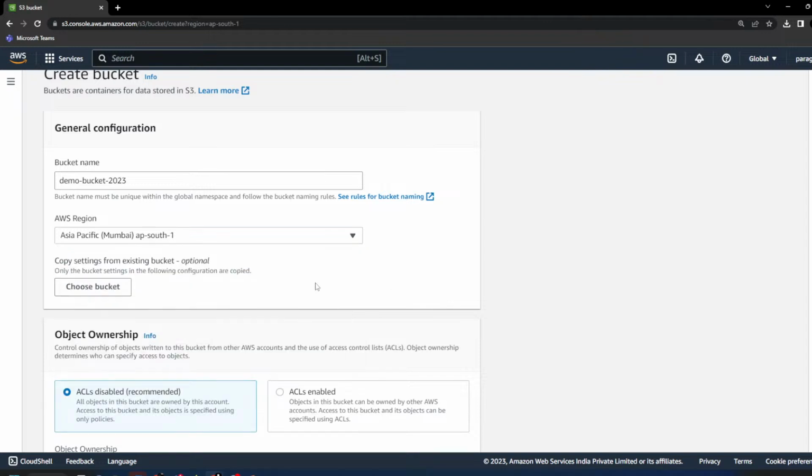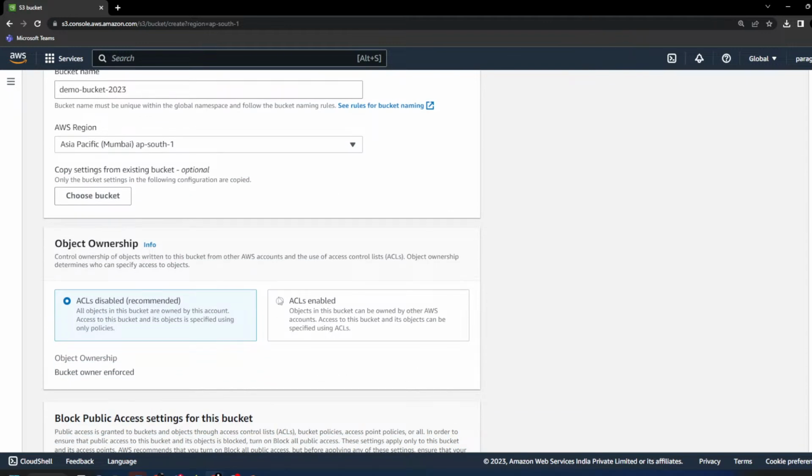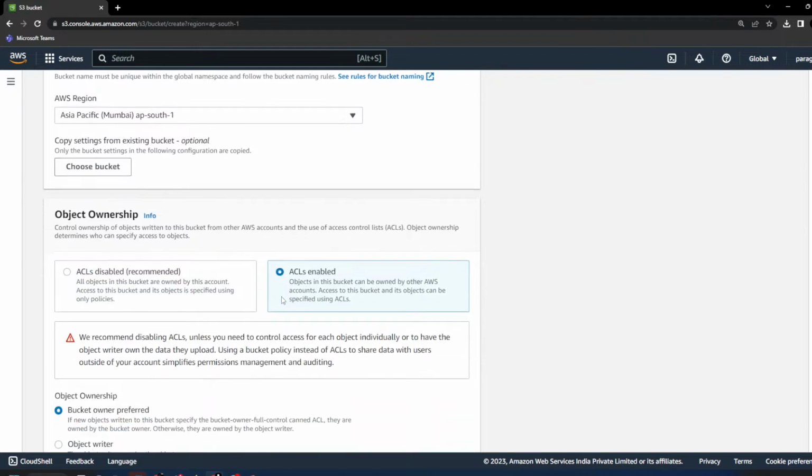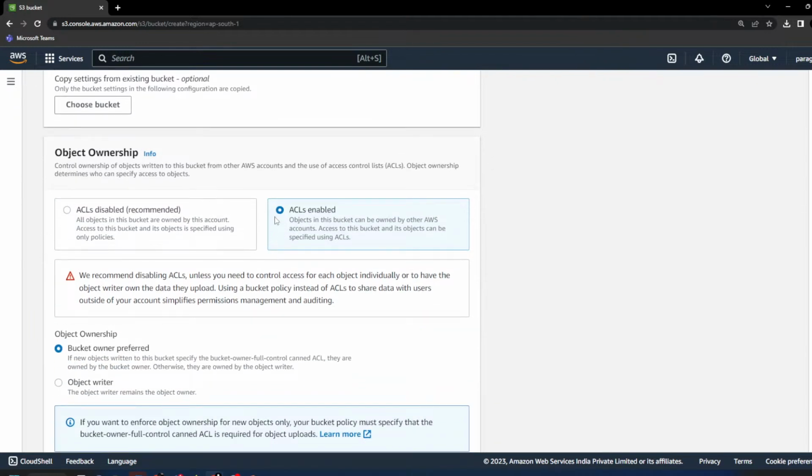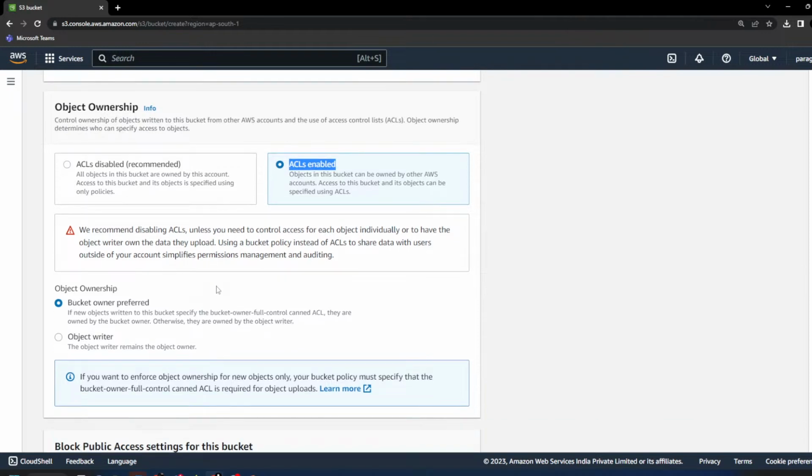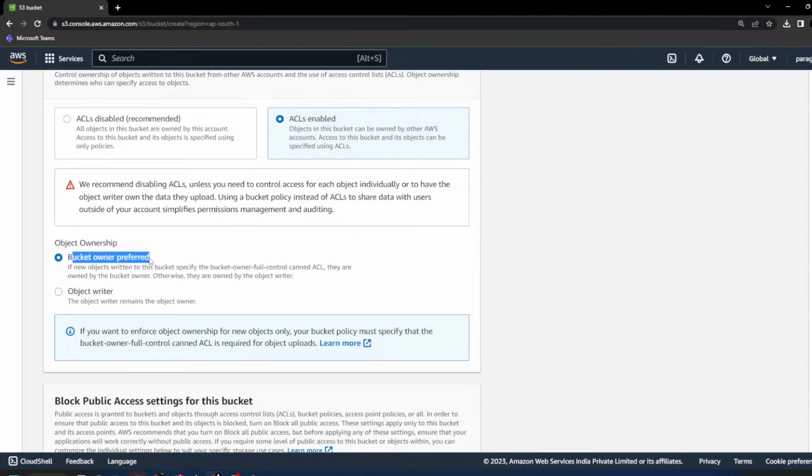Got it? Now here click on enable ACL. ACL is a parameter which gives you full ownership of this bucket, based on preference.